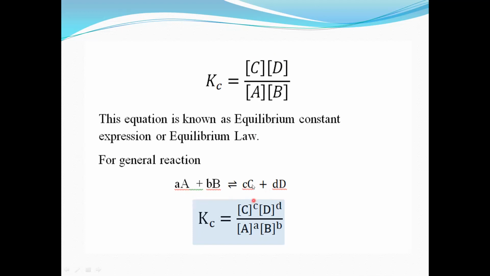So concentration of C raised to c, because the coefficient of C is small c, into concentration of D raised to small d, because the coefficient is small d, divided by concentration of A raised to a, into concentration of B raised to b.